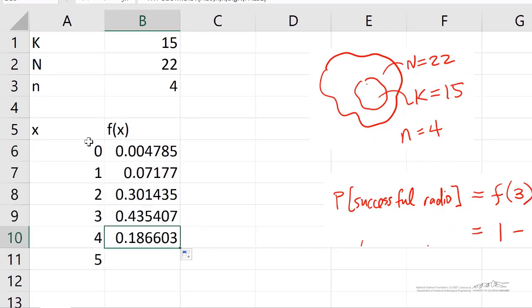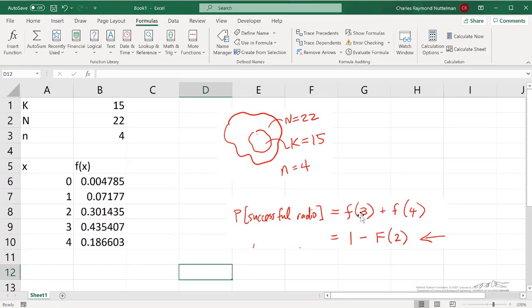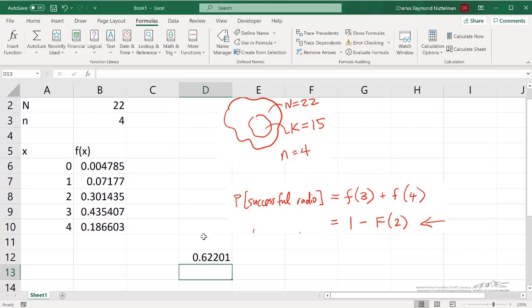I wanted to just note that you can't have 5 successes. X can never be greater than the sample size. So it just spits out a 0, but really that doesn't make any sense. So just make sure that X can only be less than or equal to the sample size. And so the probability of a successful radio would be the sum of F of 3 and F of 4, 0.622, which is what we got earlier by hand.